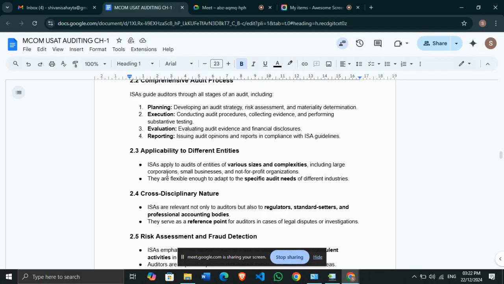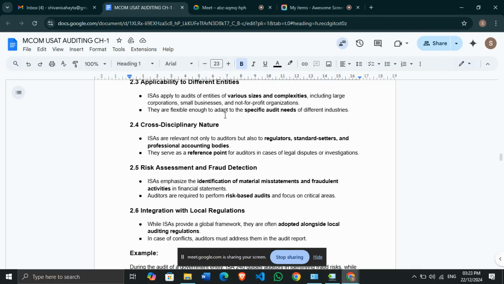Next is cross disciplinary nature. Cross disciplinary nature, as in they are not relevant only to the auditors, but to regulators also, standard setters also, and professional accounting bodies also. Right? They serve as the reference point for the auditors in case of any legal disputes or investigation. There are certain case studies available in ISA. If auditors need any guidelines or any help, it works as a reference point.